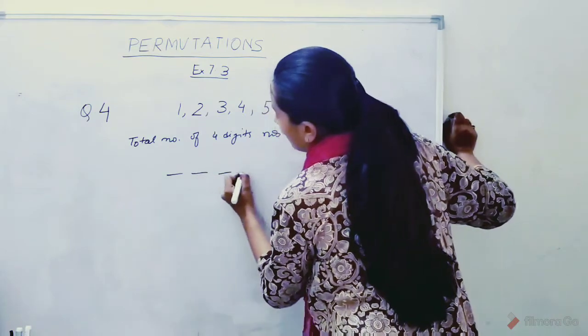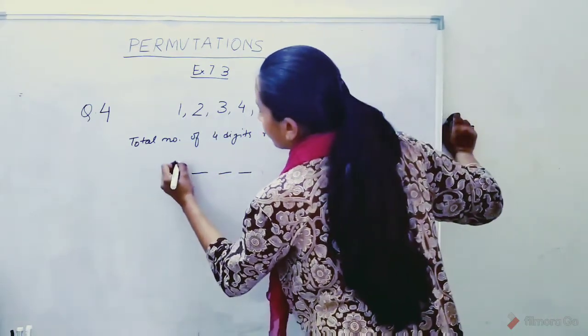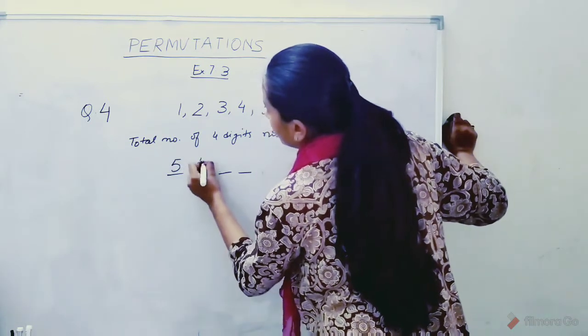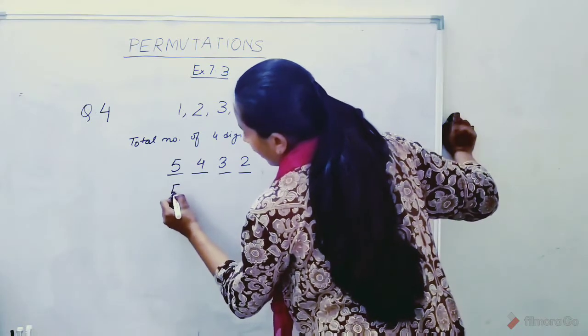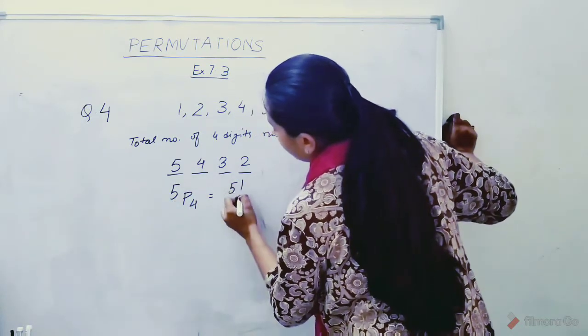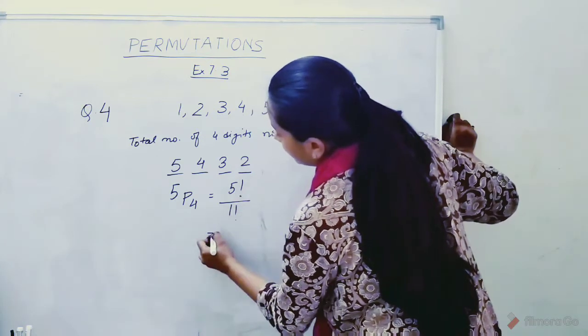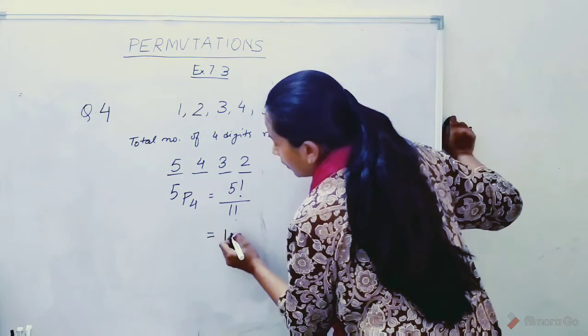We have 4 places and we have 5 options, so 5 4 3 2, or we can write it as 5P4, that is 5 factorial upon 1 factorial, which is 5 factorial, that is 120.